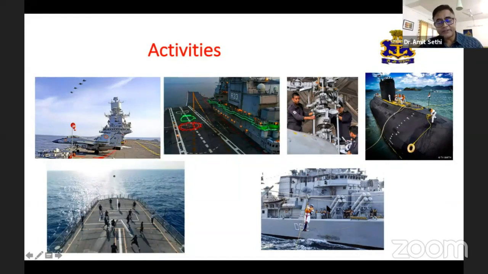Now, an injury specific to the Navy is that the personnel have to deal with ropes, high tension ropes. These ropes are used in submarines and ships to secure the ships alongside. And these ropes are also used for personnel to get transferred from one ship to another ship, an activity called jackstick. These high tension ropes easily snap off and they can cause serious trauma to the individuals.